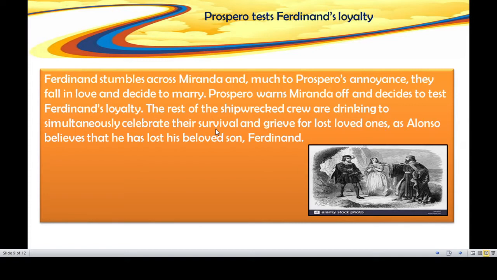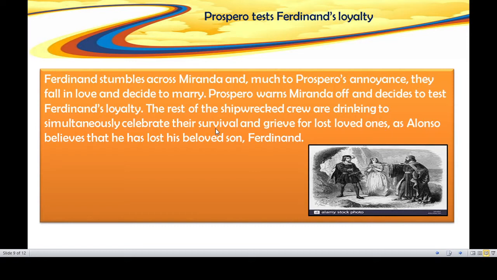Miranda was taken to this island before she knew about everything. She was very, very small, a little baby, twelve years back. So she hadn't seen any human beings except her father.